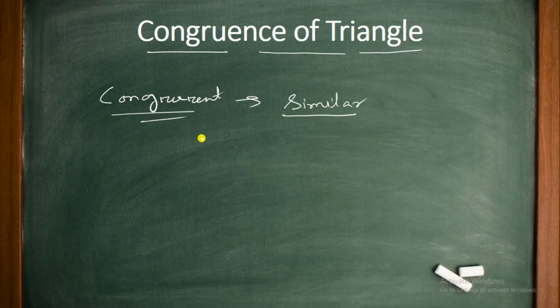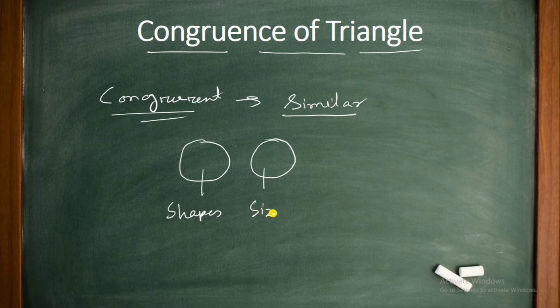Two shapes, it can be any shape. Suppose it is a circle and this one is a circle. If these two circles have the same shape and size, then we can say these two circles are congruent. That means similar. So to be congruent, the shapes have to be the same size and same shape. These are the two main criteria to be congruent for any shape.